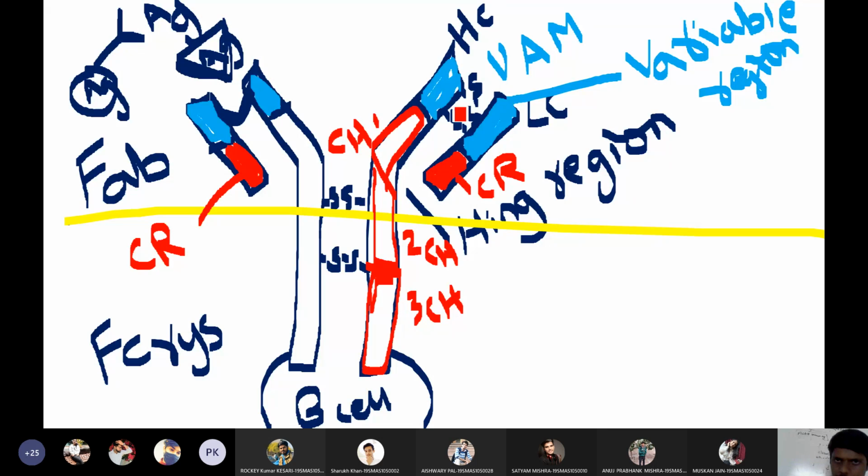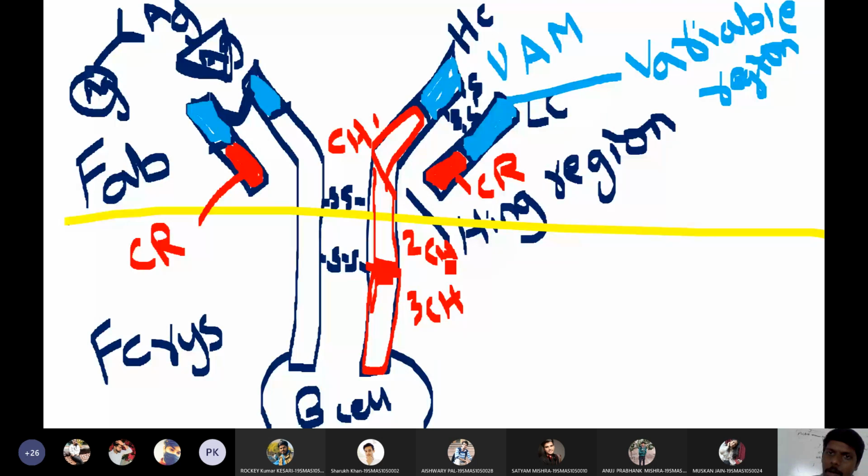Both the heavy chain and light chain bind together by disulfide bonds. Is this clear for everyone? Shall I move forward? Yes, sir. No matter whatever textbook you refer to, the same story will be there in different paragraphs.